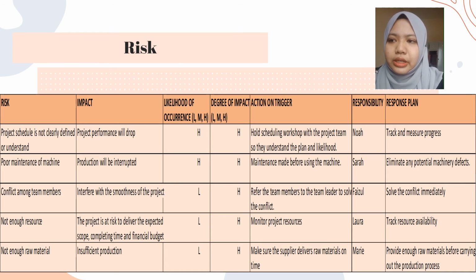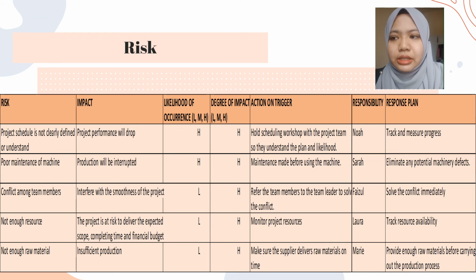Okay. Fourth is not enough resource. So the impact is the project is at risk to deliver as expected scope, completing time and financial budget. So action on trigger is monitor project resources. Person in responsibility is Laura, and the response plan is track resource availability.